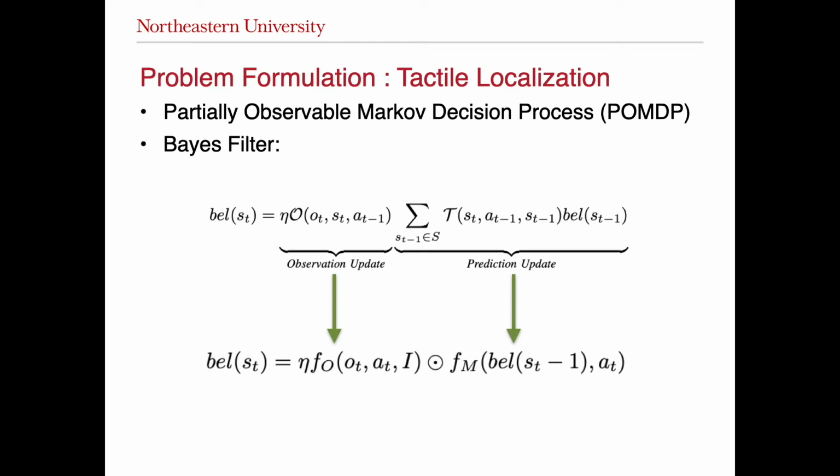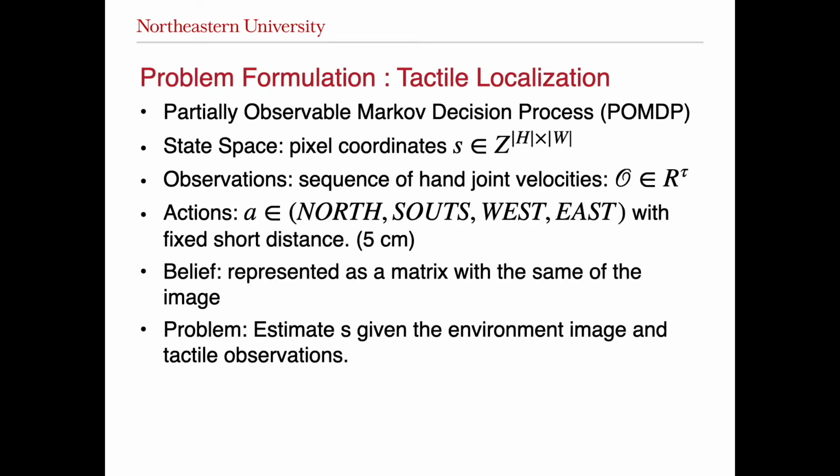Since the transition and observation models are not known, we learn them from data generated in simulation. To do so, we represent the observation and transition models with neural networks. The state space is defined as the pixel coordinates of the gripper in the image taken before the episodes. We simplify these coordinates by projecting the 3D position of the gripper to the image space.